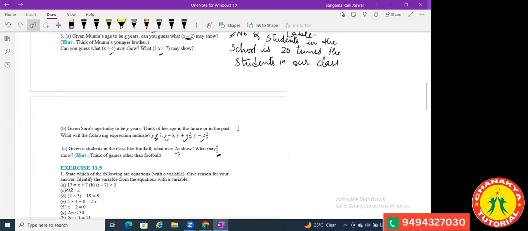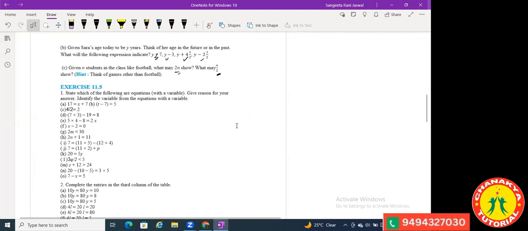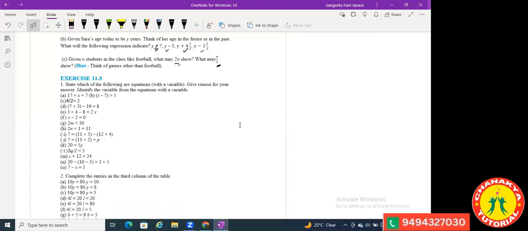Tomorrow there is no class. Children, I've given you your subjective test paper also. Tomorrow there is a match, ma'am. India versus Australia final. Yes, you should not forget. But before that, you must complete your maths subjective test tomorrow morning, and then you can enjoy the match.